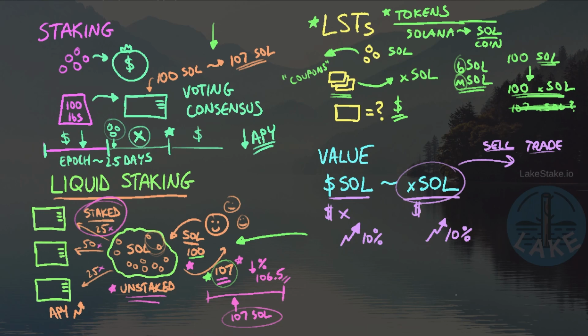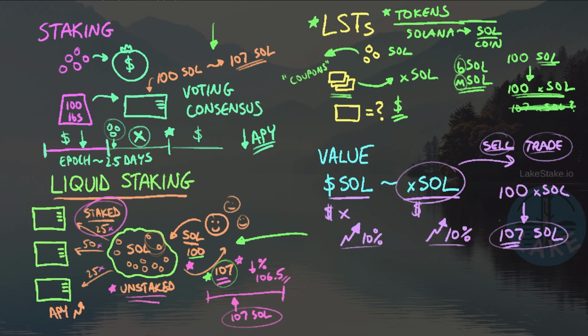I might decide that I want my rewards today, and I want those rewards in some form or another that involves selling or trading the actual token, as opposed to going back and getting the rewards from the liquid staking pool. So what we might see is that my, let's say, 100 XSOL that I have, I trade it back into the pool, and as a result, I actually get 107 SOL back, which again is representative of that reward mechanism from staking that I'm used to seeing.